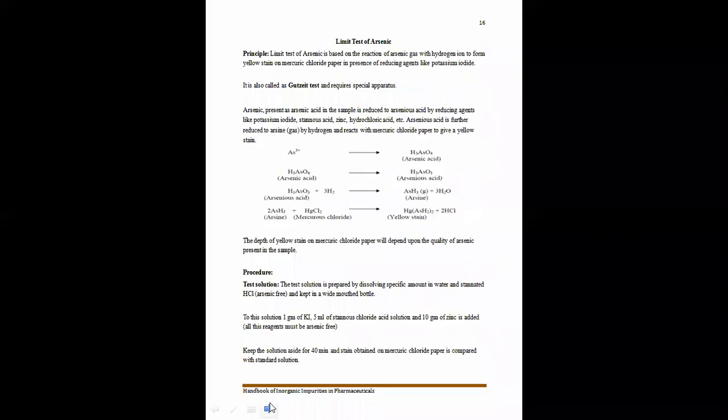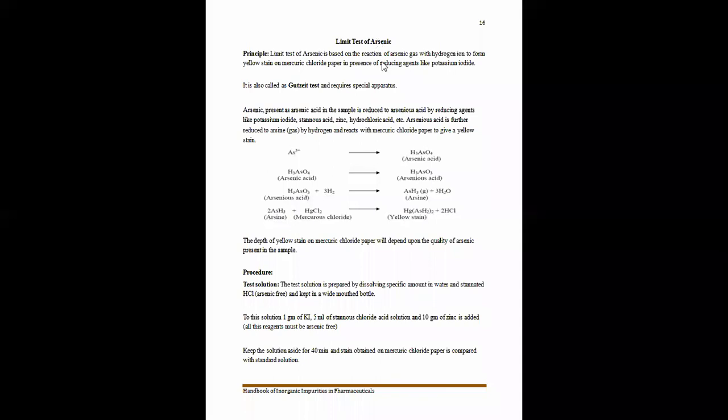Now our next limit test is the limit test of arsenic. Now this arsenic is a heavy metal. This test is based upon the presence of arsenic as an impurity. It is based upon the reduction when we do the limit test of arsenic. So this is also a poisonous heavy metal present as an impurity in the pharmaceutical substance.